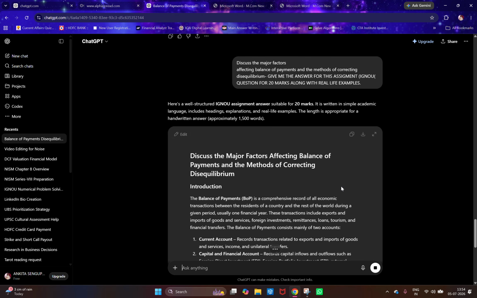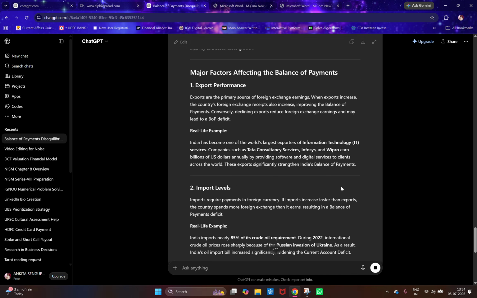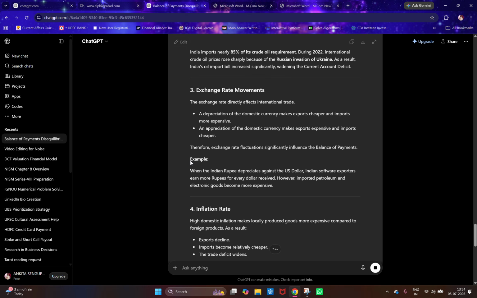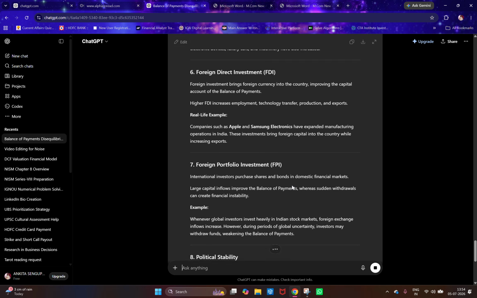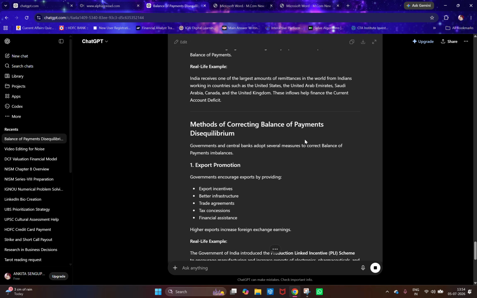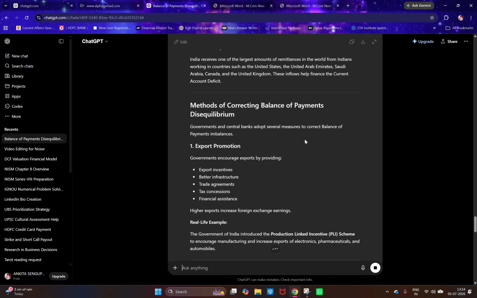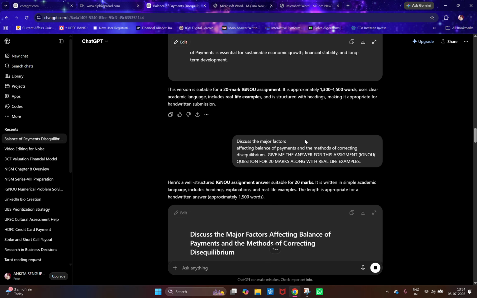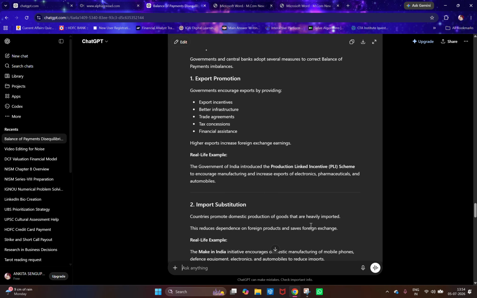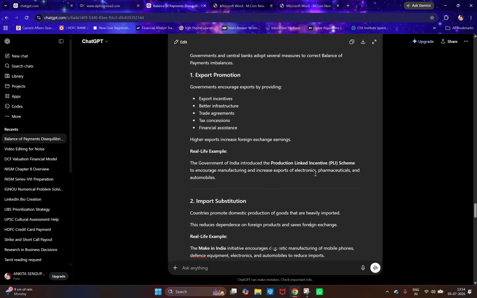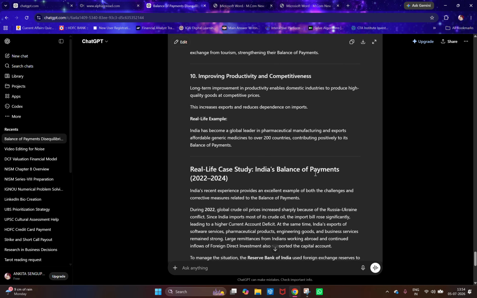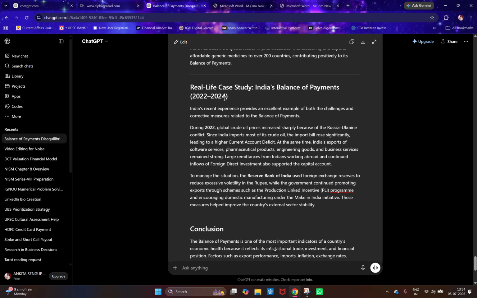See, it gave a structured answer for how the major factors are affecting. Along with that, if you see, an example is also given for every point. Now it's a 20 marks question. Let's see how many points it gives. It has also given the methods of correcting balance of payment. Both the question answers it has given to us. For the first question it has given 10 points, and for the second question it has also given 10 points, and at the end it has given a real life case study over here. If you feel that 10 points is not enough, you want to give some more, you can give it.